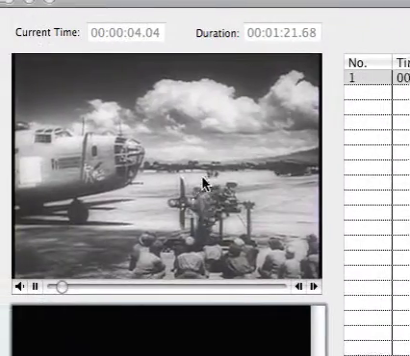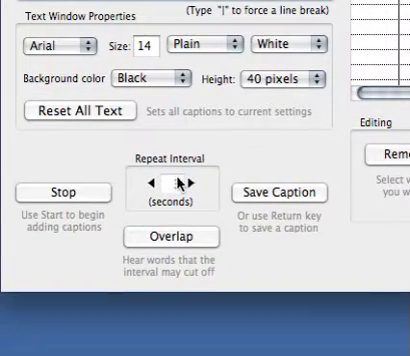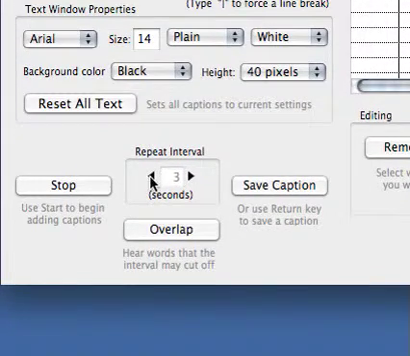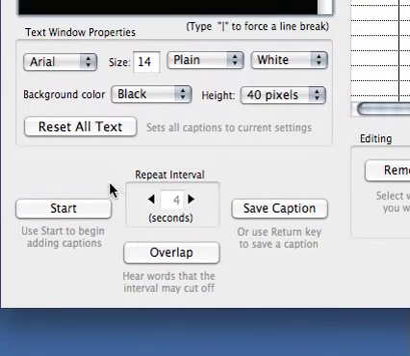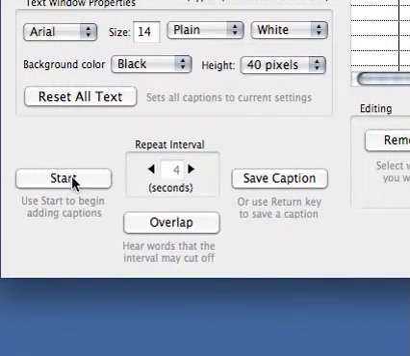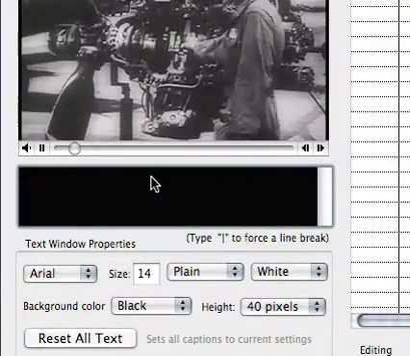And you'll notice that the movie went on to the next 3 seconds of the movie, whatever's set in the repeat interval. I can adjust this anywhere from 1 to 11. I'm going to set it to 4 now. And if you change that, you're going to have to hit the start button again. So I'm going to hit the start button again. And all I'm going to do is type what I hear.